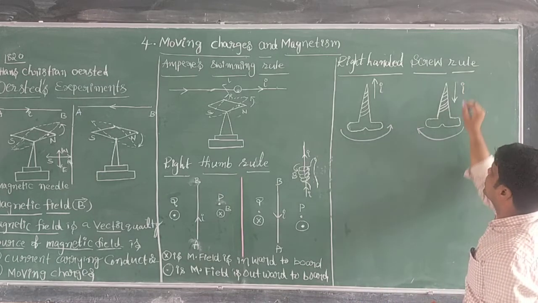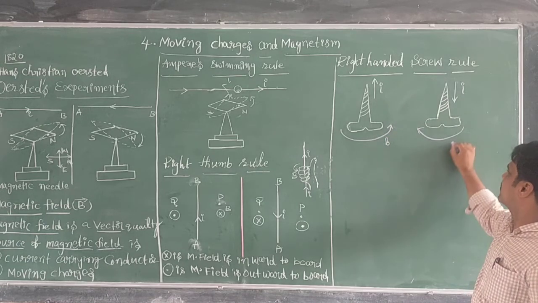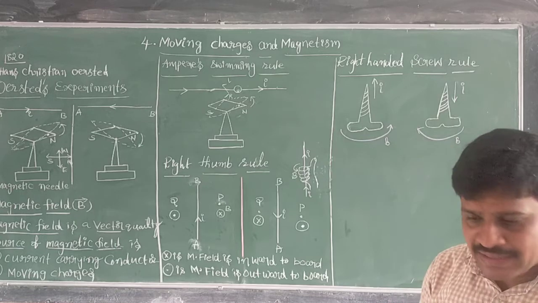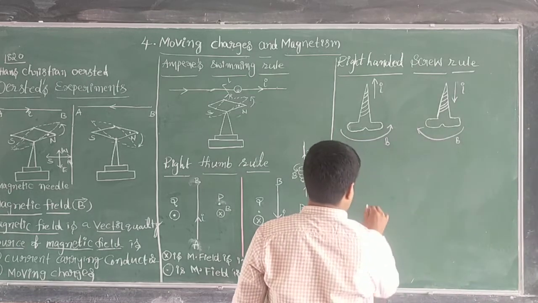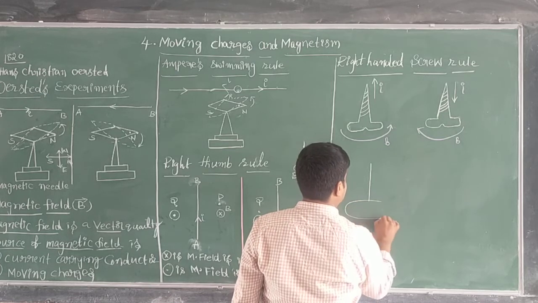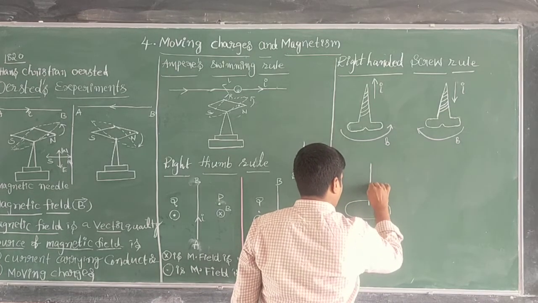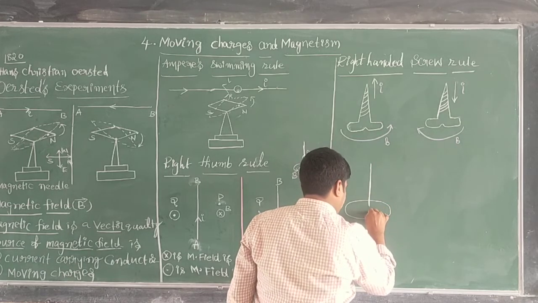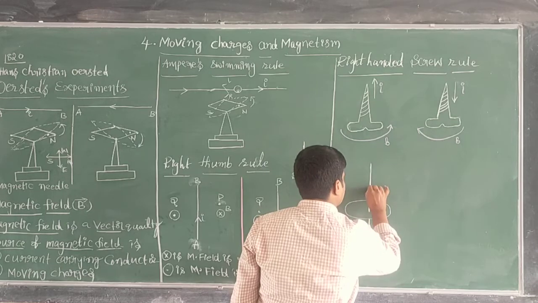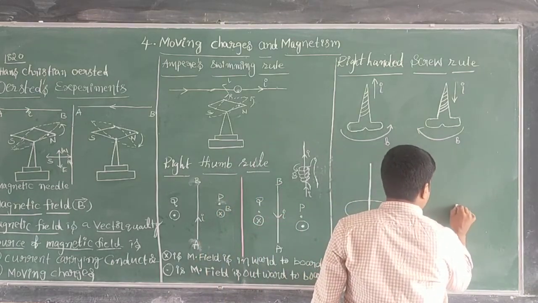The direction in which you are rotating the screw gives the direction of the magnetic field. That means when current is flowing in the upward direction, just see here, this is a current carrying wire. Now when the current is flowing in this wire, two different cases we can take.